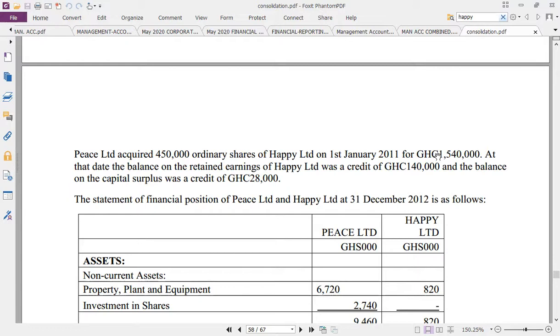The statement of financial position of Peace and Happy Limited as of the 31st December 2012 is as follows. Now, the acquisition is 1st January 2011. This is not a mid-year, and we are going for 31st December 2012. So how many years ago? Two years ago, 2011 and 2012, so you have a full year consolidation, or two years consolidation.